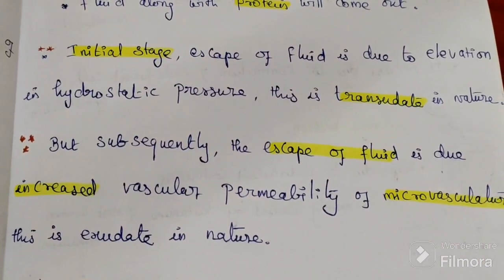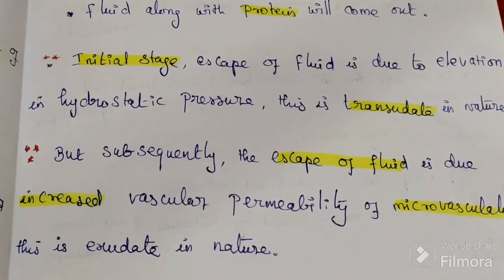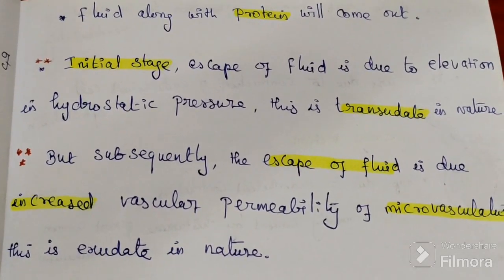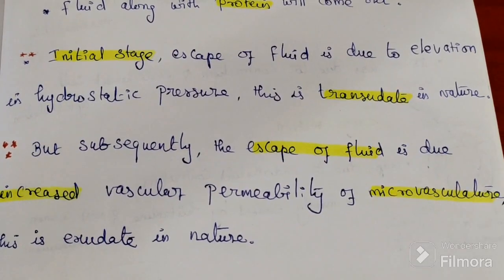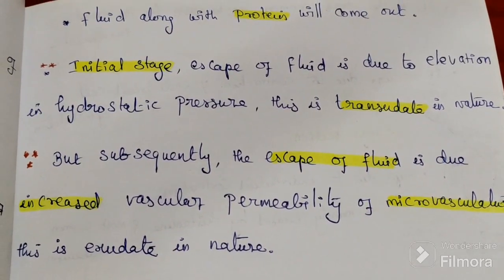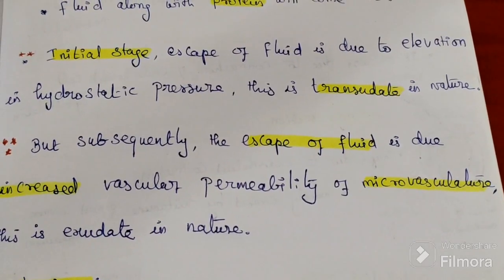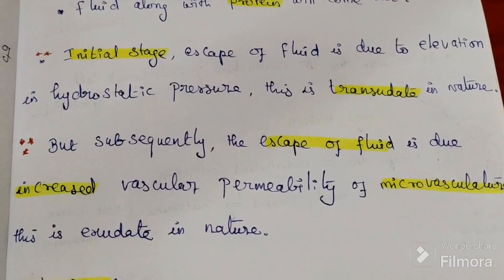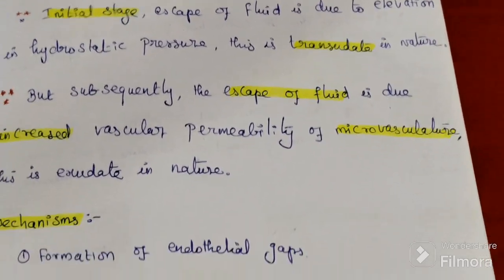That third step, the initial stage, escape of fluid is due to elevation of hydrostatic pressure. This is transudate in nature. The second one is escape of fluid due to increased vascular permeability of the microvasculature. This one is exudate in nature, that means protein as well as water content.